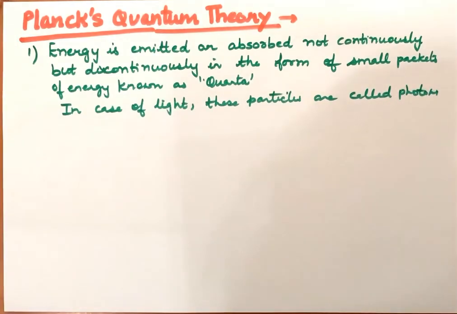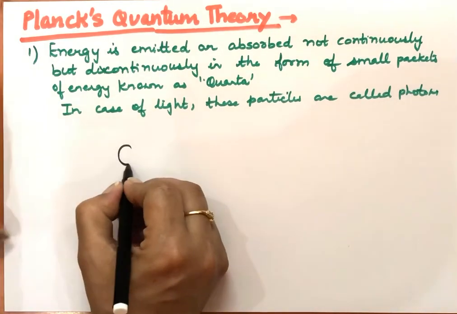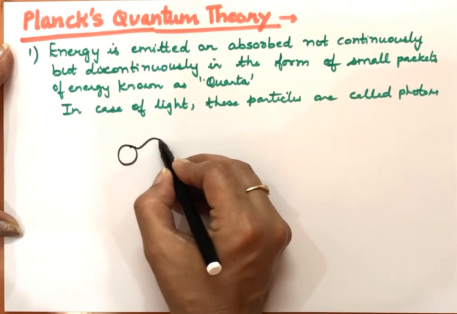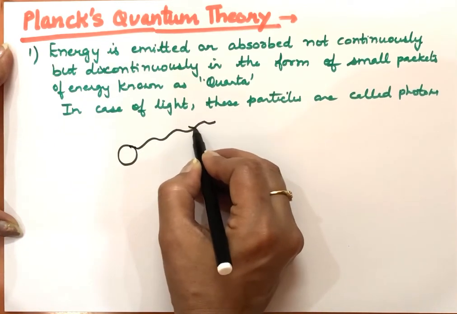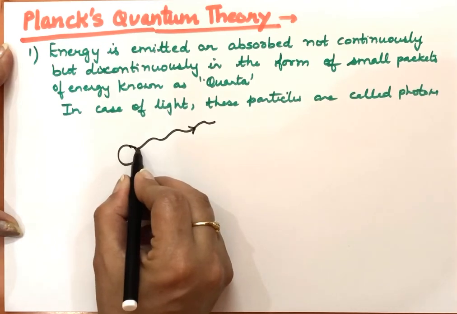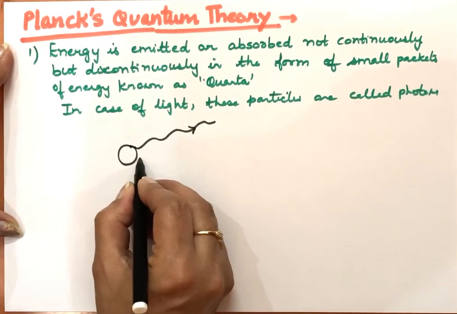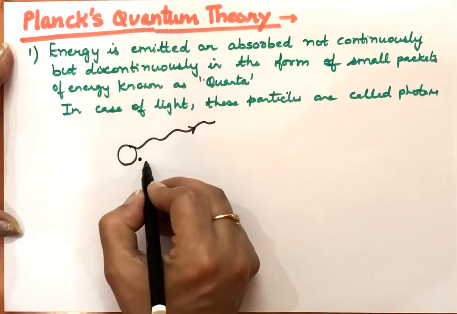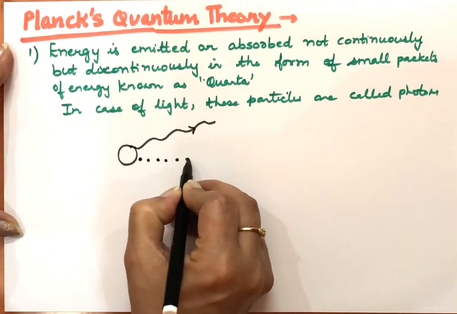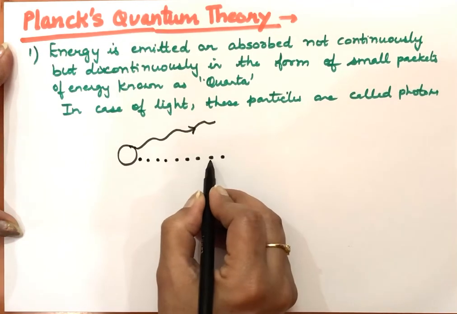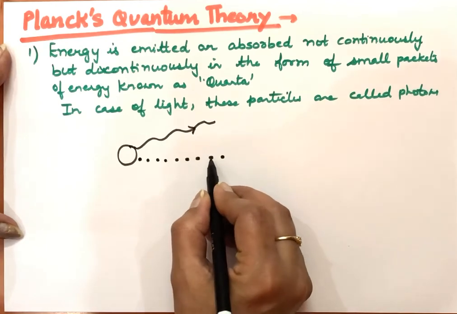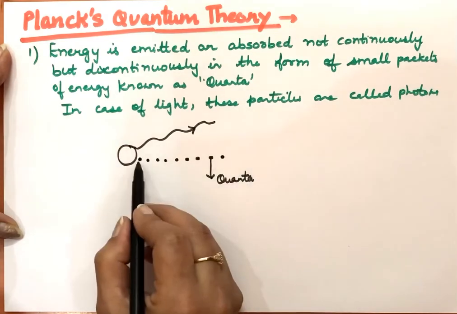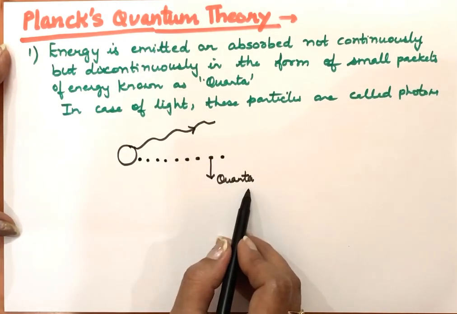So for example, if we have this substance, it's emitting out the radiations. According to electromagnetic wave theory, it is emitted out continuously like this without any break. But this theory says these are not emitted continuously. This energy is emitted discontinuously. One packet will come, second packet will come, then third packet like this will come. So discontinuously, like small packets are coming out, and these are the packets which have energy in them, and these packets of energy are known as quanta. And if it's the light, then these particles are known as photons.